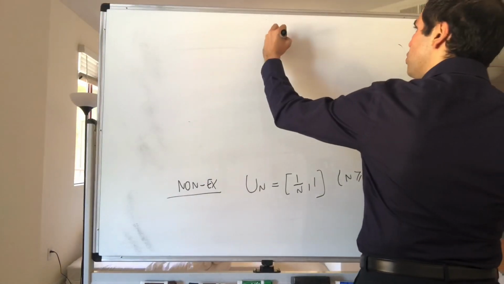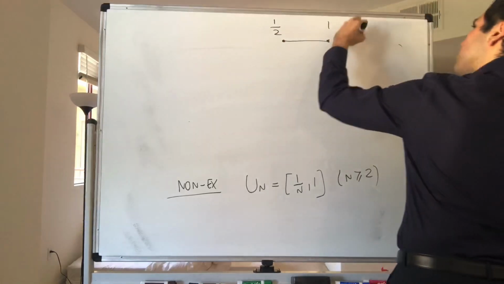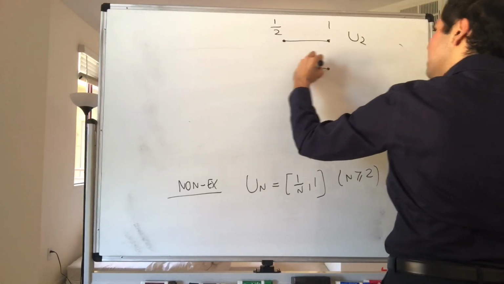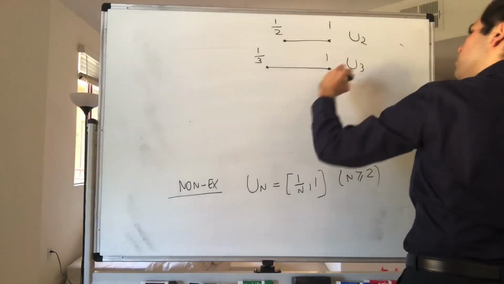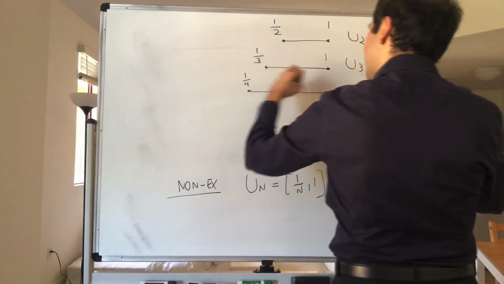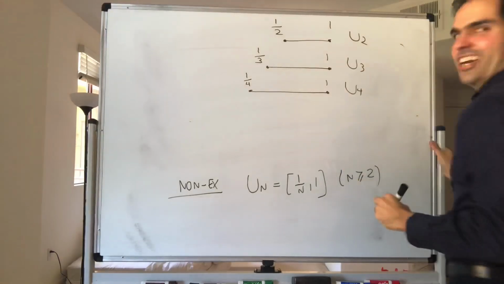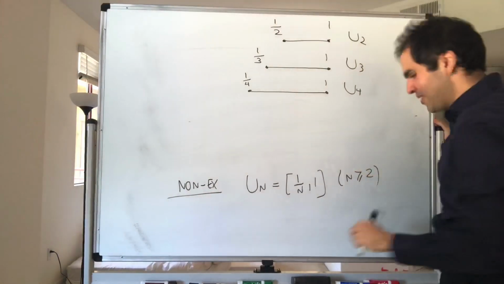U2 is just [1/2, 1]. U3 is [1/3, 1]. U4 is [1/4, 1]. And no U5, because in Austria there's no U5 anymore.